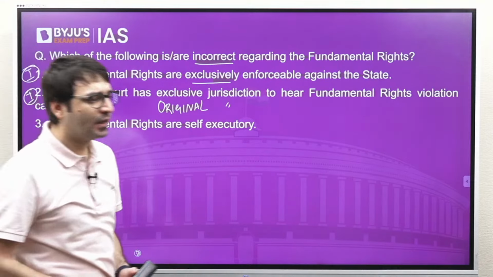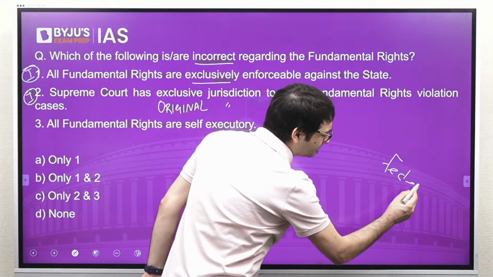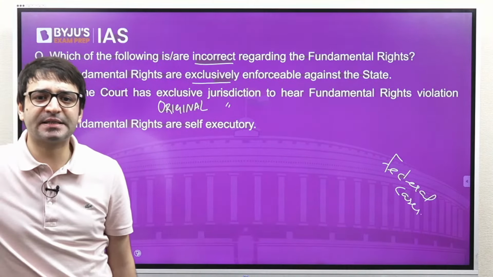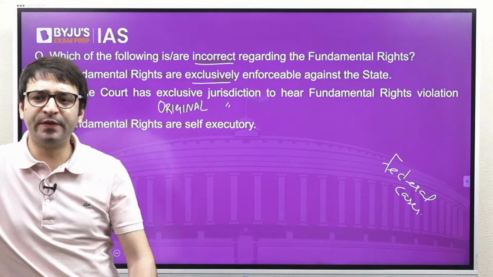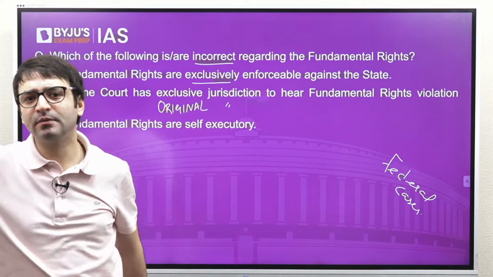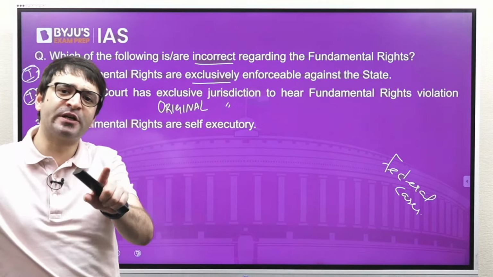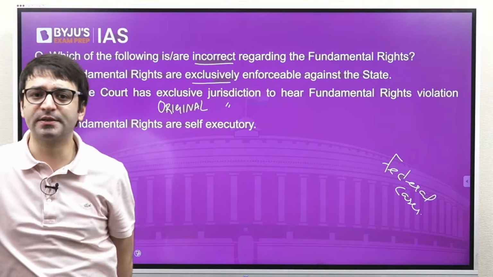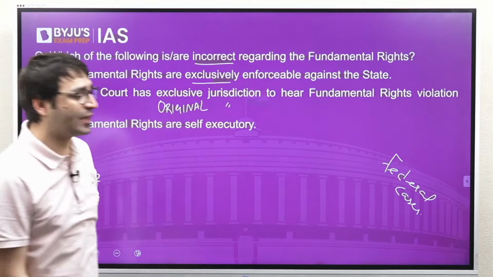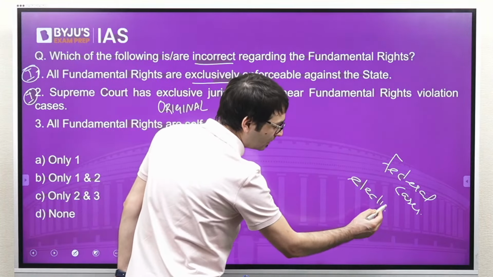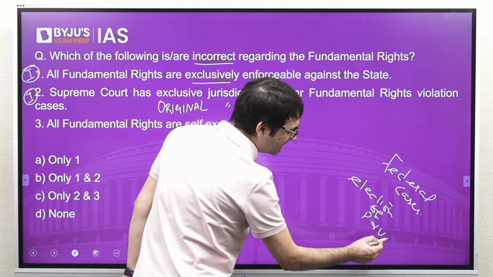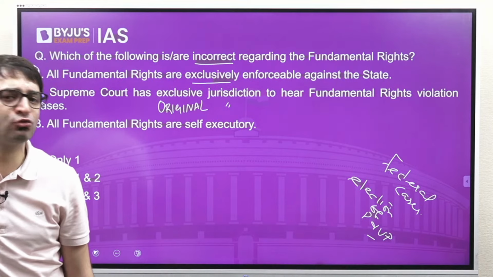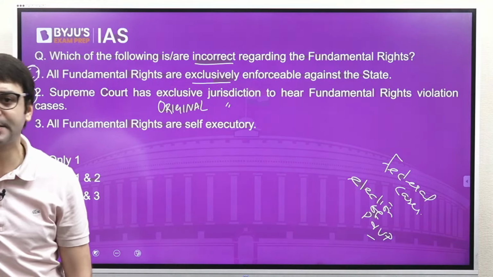For example, all federal cases, disputes between the center and a state, or between two or more states and the center. This is a federal dispute, and these federal disputes can be filed only in the Supreme Court exclusively. No other court can hear these cases. Disputes involving the election of president and vice president. The Supreme Court has the exclusive jurisdiction to hear such cases because no other authority can hear or determine this case.